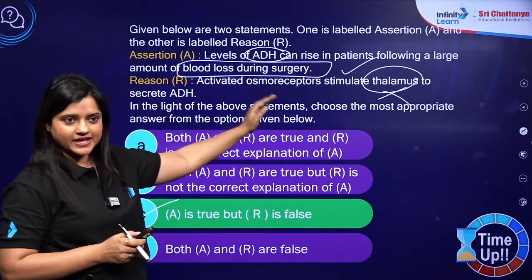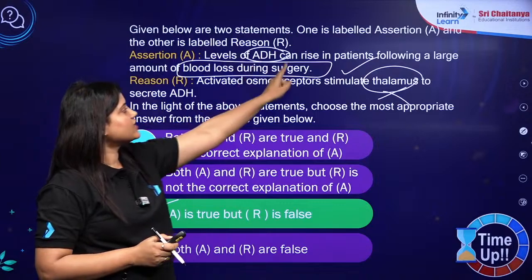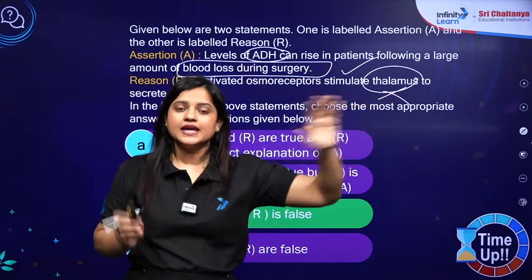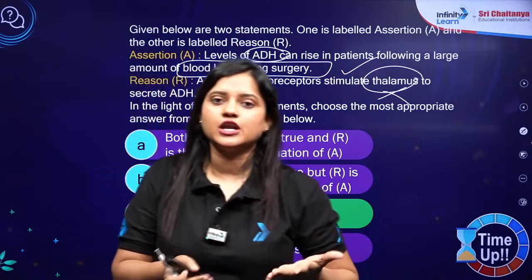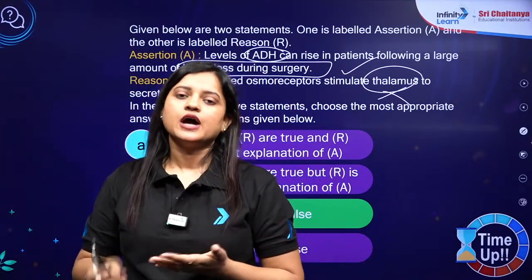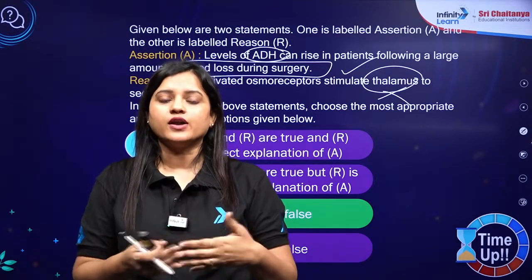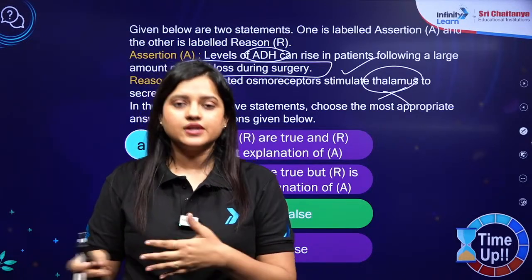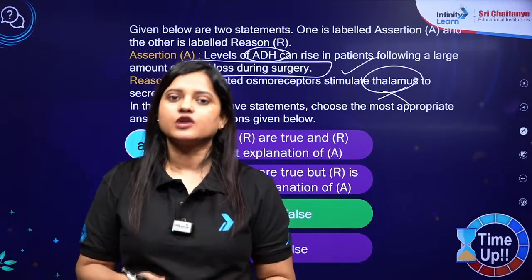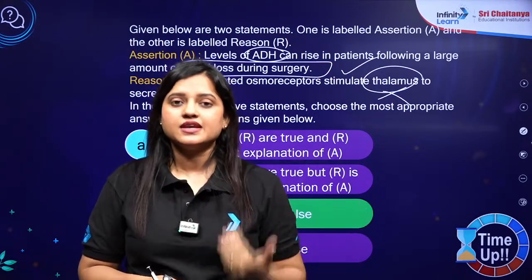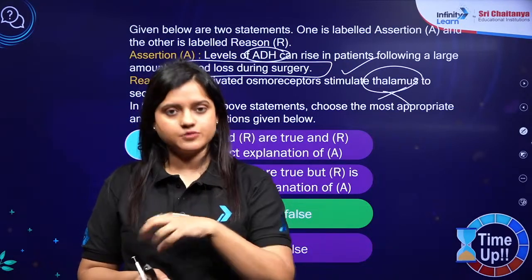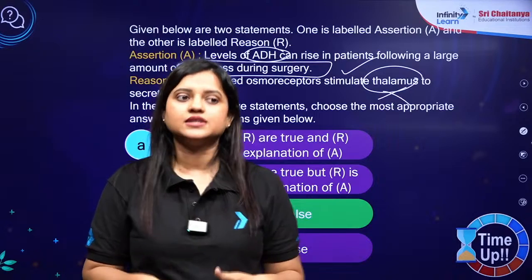See, again I am explaining. Level of ADH can rise in patient following large amount of blood loss during surgery. Imagine a person is undergoing surgery, a lot of blood is lost. That means a lot of water is lost. Now what does the body have to do? The body has to retain the water. If it is reabsorbed, it will be retained in the blood, so the water has to be saved, and who will save it? ADH. So its level should increase in the blood. That's why, when ADH increases, water reabsorption will take place and the water will be retained in the blood. Got it now?